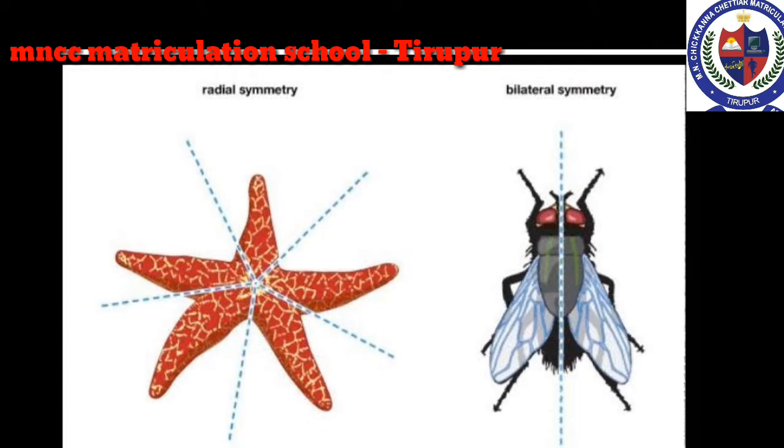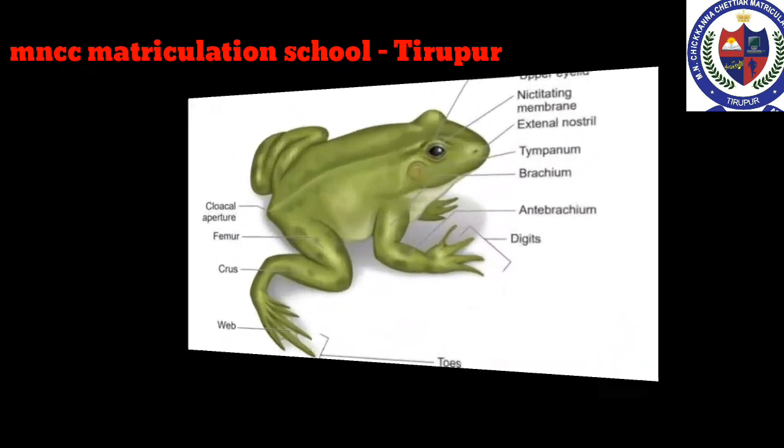In radial symmetry, the body parts are arranged around the central axis. If the animal is cut through the central axis in any direction, it can be divided into similar halves. Example, starfish, hydra, etc. In bilateral symmetry, the body parts are arranged along a central axis. If the animal is cut through the central axis, we get two identical halves. Example, frog.